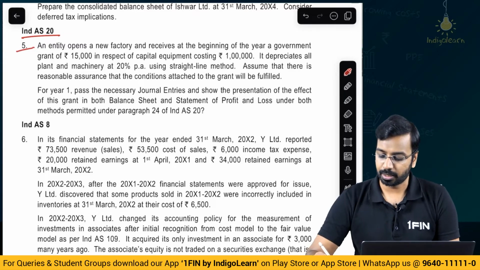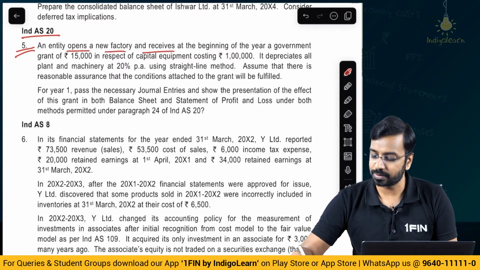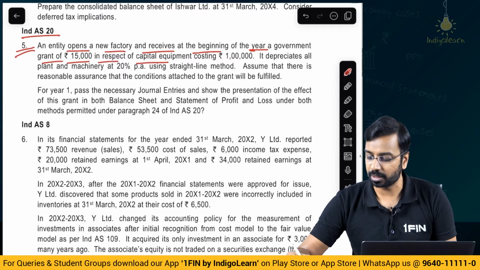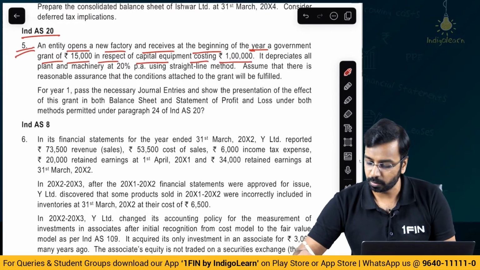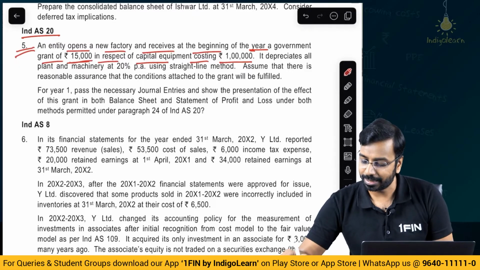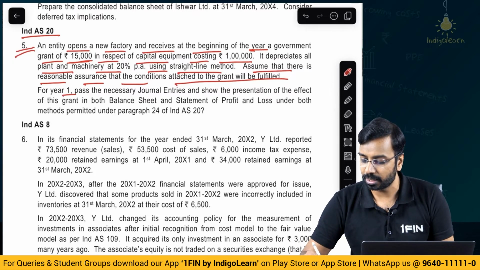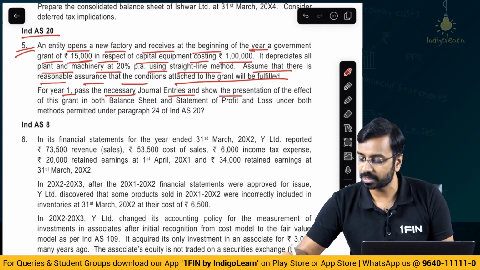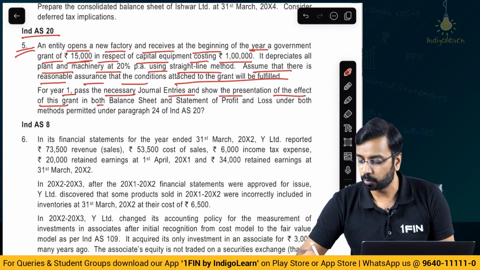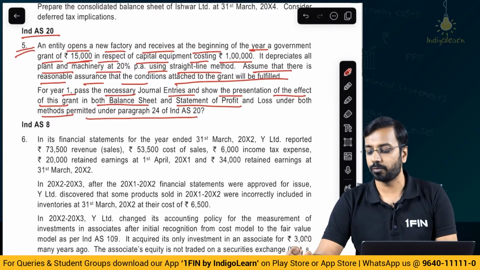Now coming to question number 5 on Ind AS 20, an entity opens a new factory and receives at the beginning of the year a government grant of 15,000 in respect of capital equipment costing rupees 1 lakh. So 15,000 in respect of 1 lakh. It depreciates all plant and machinery at 20% per annum using SLM basis. Assume that there is reasonable assurance that the condition attached to the grant will be fulfilled. For year 1, pass the necessary journal entries and show the presentation of the effect of this grant in both the balance sheet and statement of P&L under both methods permitted under paragraph 24 of Ind AS 20.